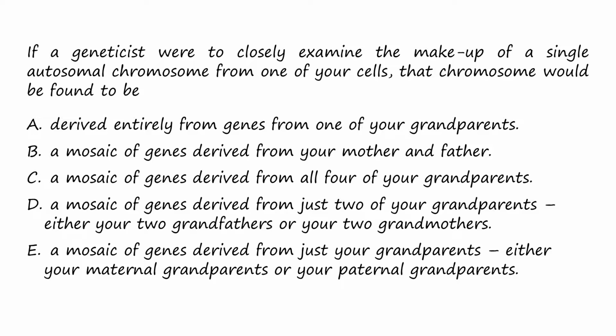The answer is E. Meiosis is independent in your mother and father. Each of your parents has a pair of chromosomes having the same kind of information called homologous chromosomes inherited from their parents, and crossing over occurs between these homologous chromosomes.